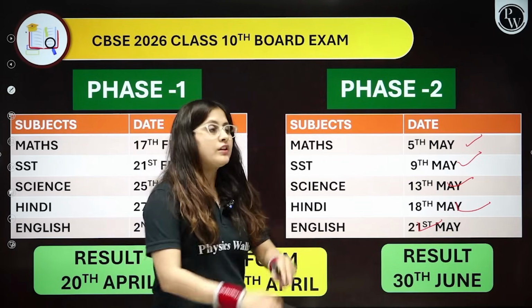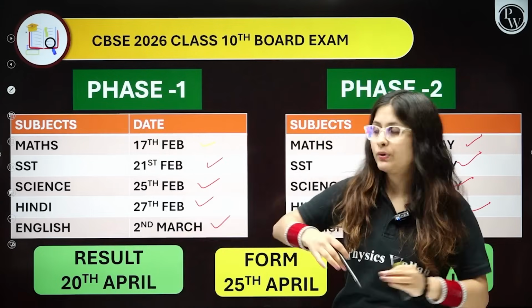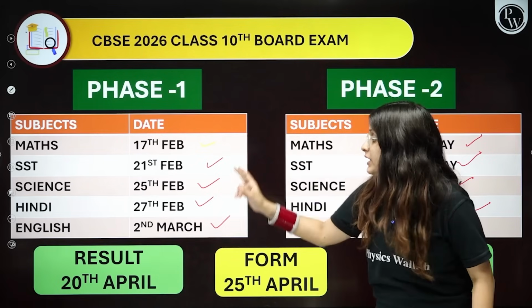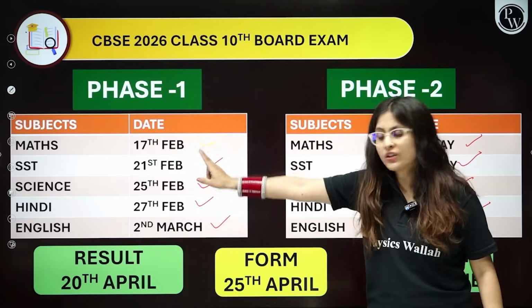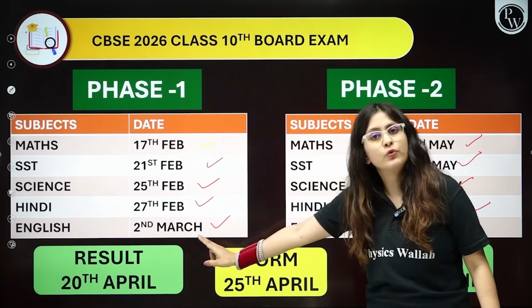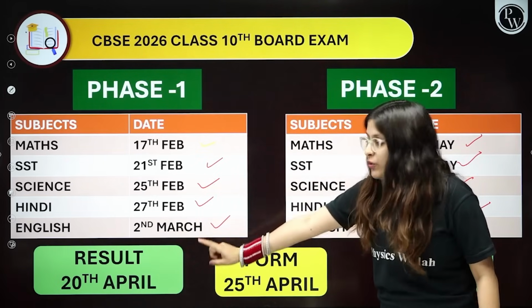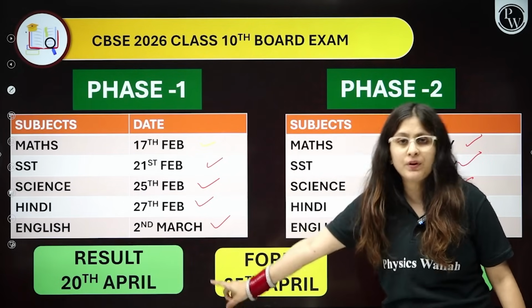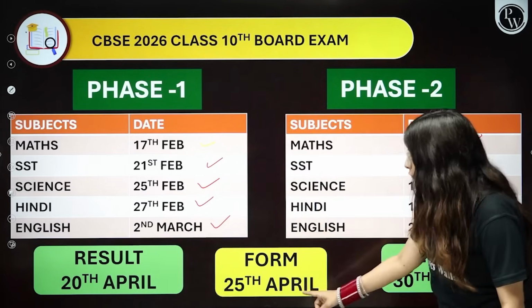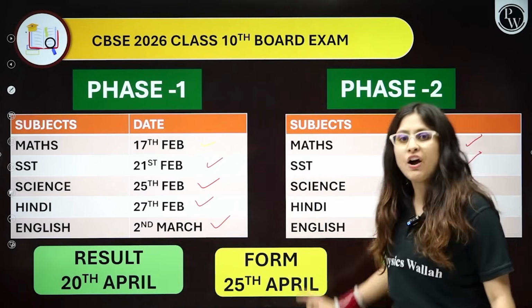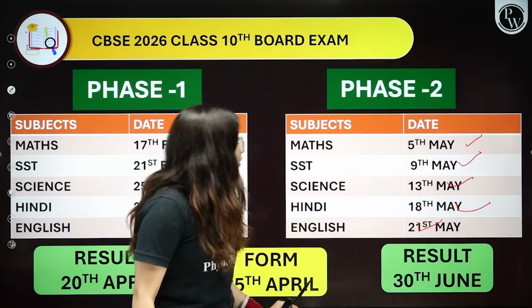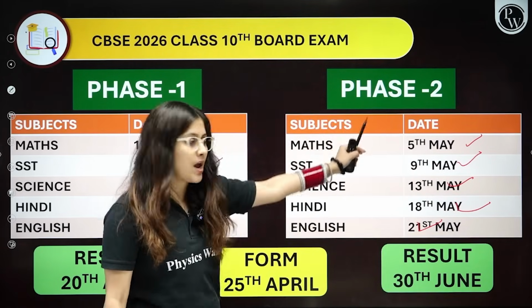So this was all about when the exams are going to be held. The phase 1 exam would start from 17th of Feb and end on 2nd of March. After that, you get the result on 20th April. If you are not satisfied, the form would be from 25th April. After filling the form, you can attempt the phase 2 exam, and this is the date sheet.